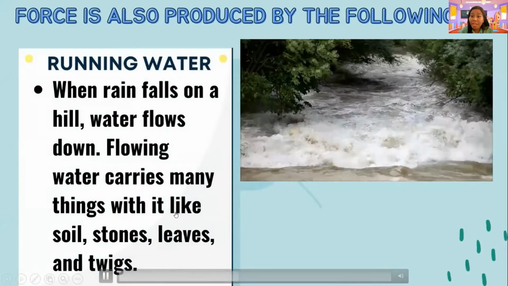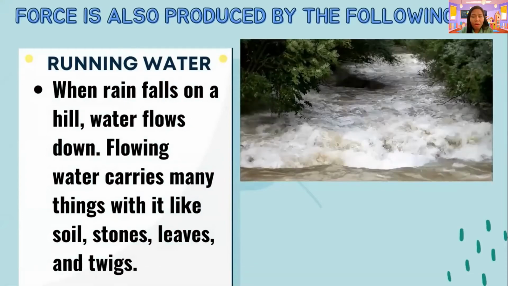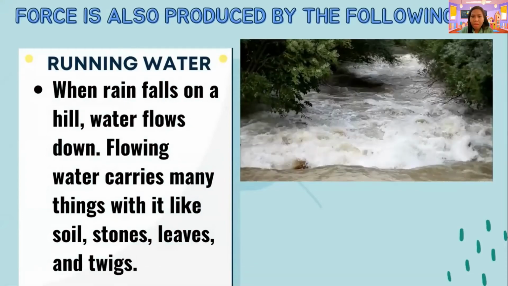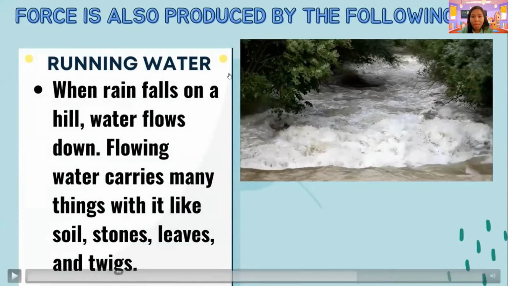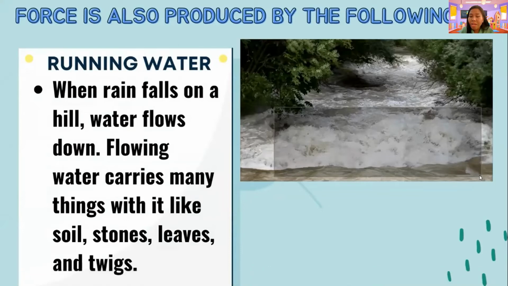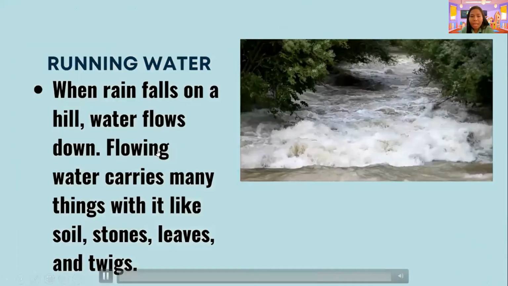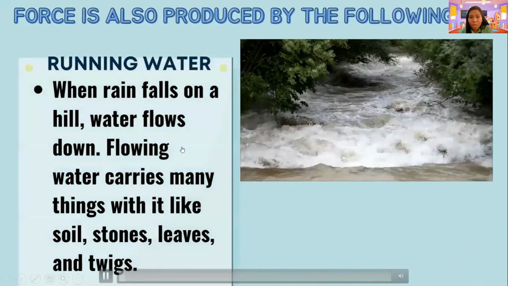Especially if it will flood, grade 1, especially in rivers and falls. Flowing water carries what? This flowing water carries many things, just like the soil, the lupa, even the stones, the leaves, twigs, and many more. So, force is also produced by, aside from the wind, running water as well.